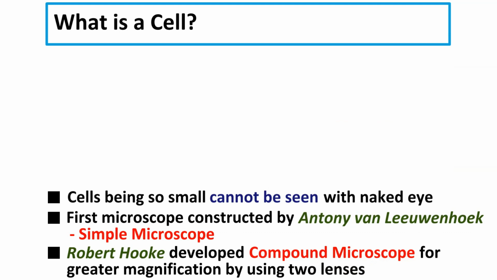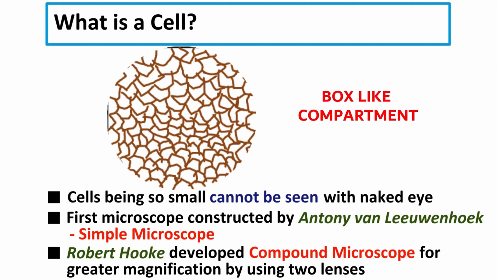Robert Hooke examined a thin slice of cork under his microscope, and what he observed was that it was made of tiny box-like compartments piled up together. This reminded him of the rooms or cells of monks in a monastery, and so he said that the cork was made up of cells.